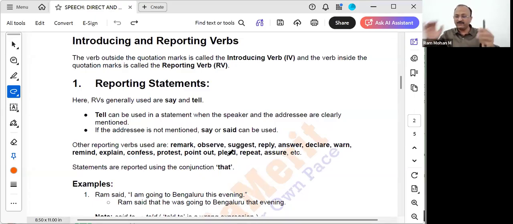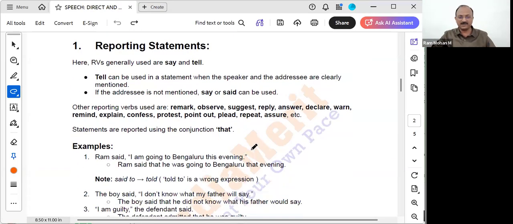English grammar is such that whenever it gives so many rules, it is always confusing. It looks confusing, but when we explain with some examples, it is easily understood. Now, let's come to the examples.